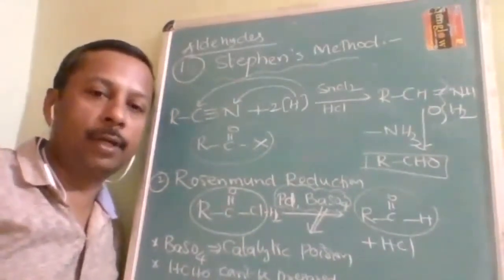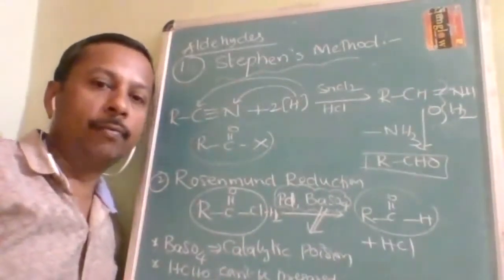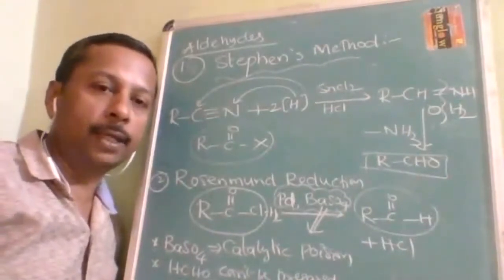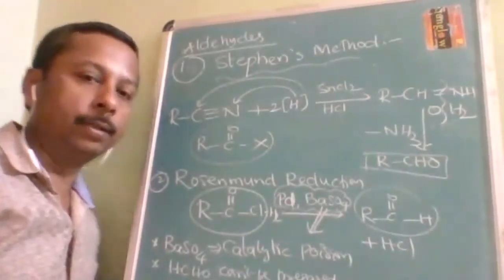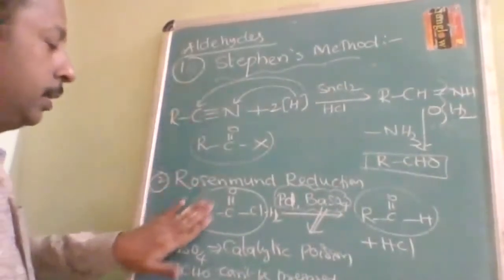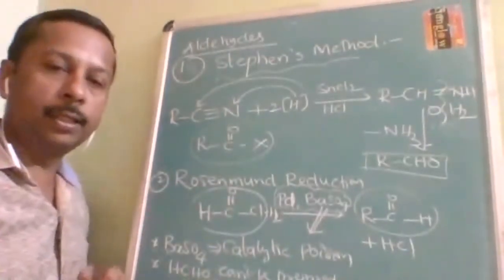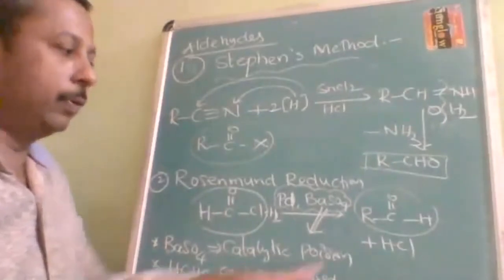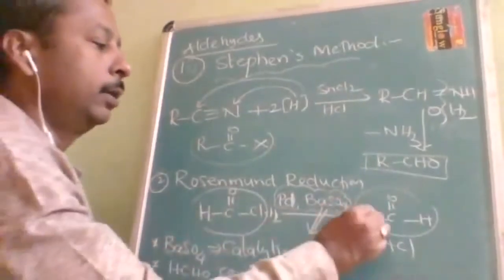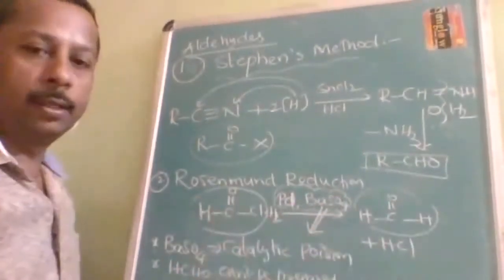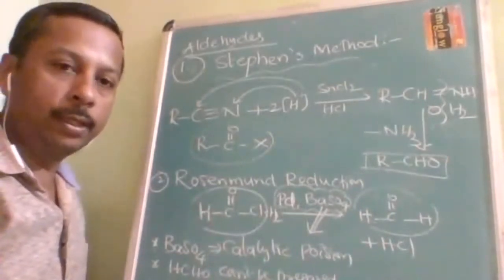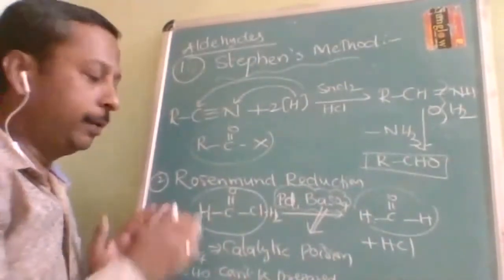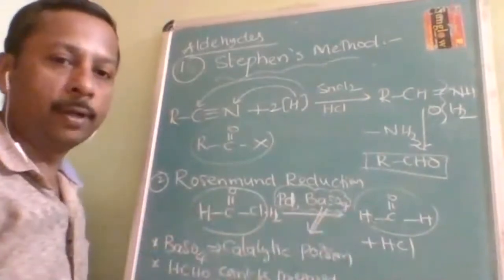And the disadvantage of this reaction is we cannot prepare formaldehyde by this method because HCOCl is very unstable. If you want formaldehyde, we have to take hydrogen here. But HCOCl is highly unstable, so if it does not exist, we cannot prepare formaldehyde.